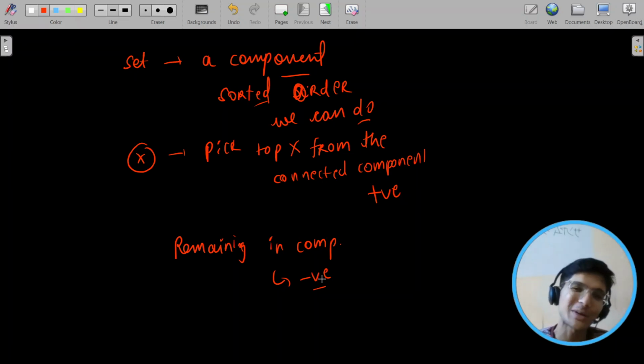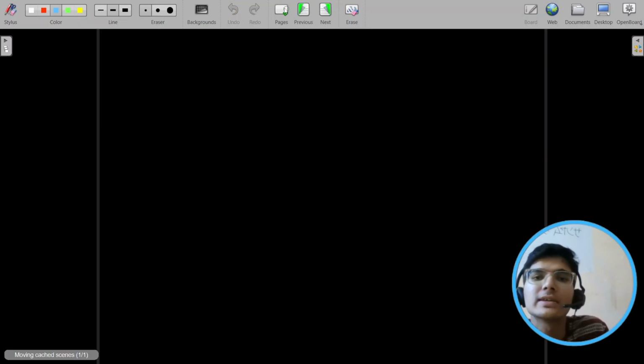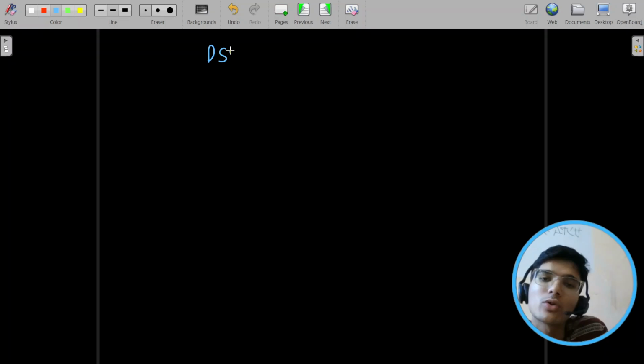Are there any edges? The swaps are nothing but the edges, right? And they are bidirected edges. So what can you do? It's very simple. Yes, you guessed it right. It is DSU. See, it is a prerequisite. If you don't know DSU, you cannot explain the entire intuition here.